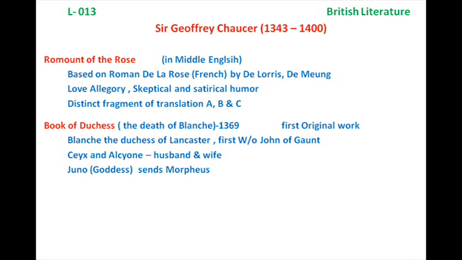In Middle English, this work, Romaunt of the Rose, is found in three distinct fragments of translations. Means there are three types of translations available, and we still do not know which one is the original one, or which one is originally written by Chaucer himself. These are termed translation A, translation B, and translation C.